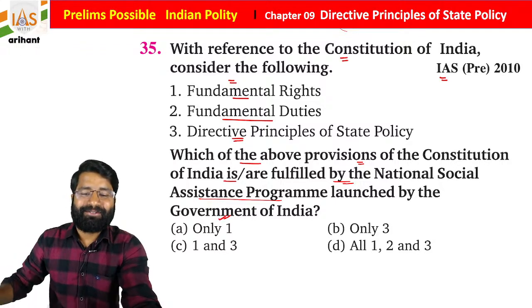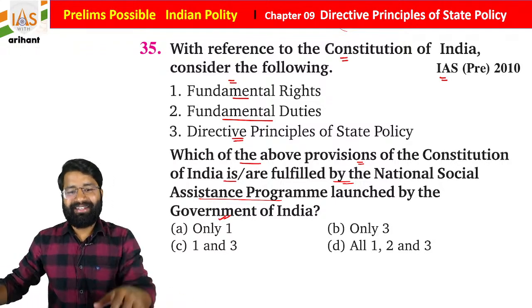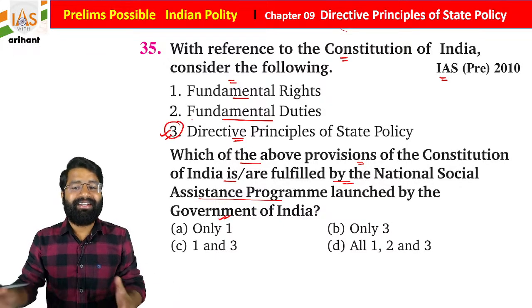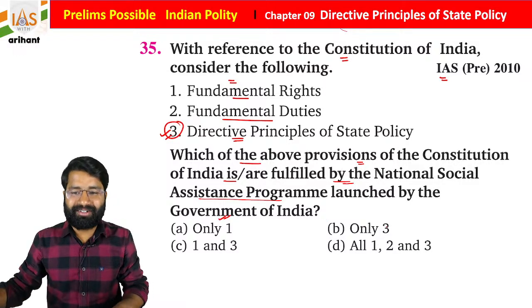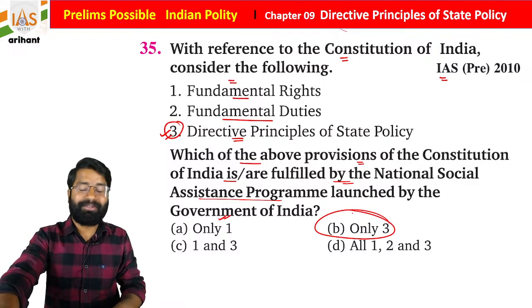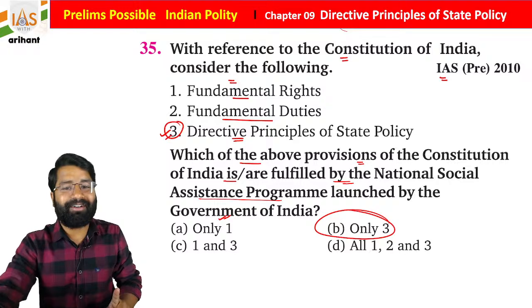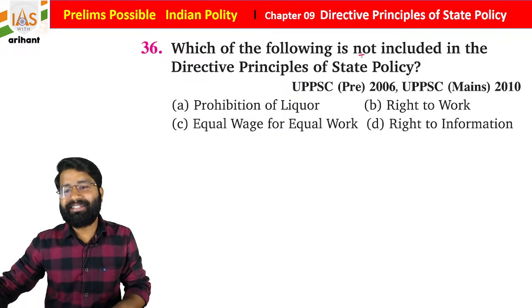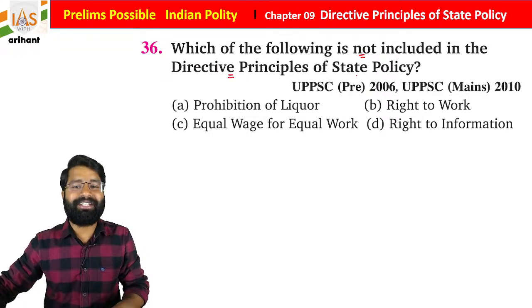So what you find, students, here, see, the directive principle of state policy is for the assistance program. So basically only statement 3 is right for the same. Now, which of the following is not included in the directive principles of state policy?